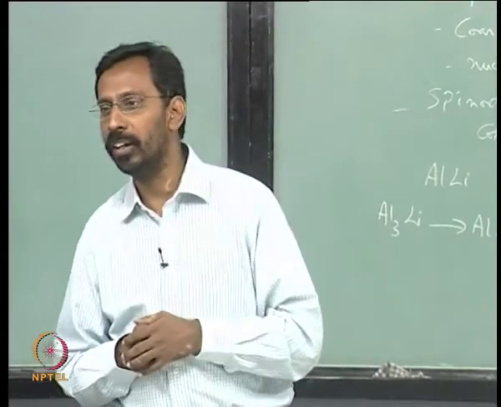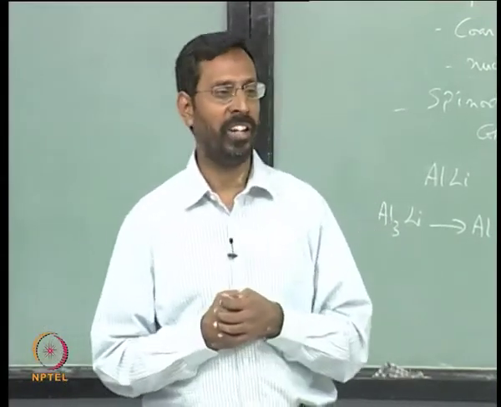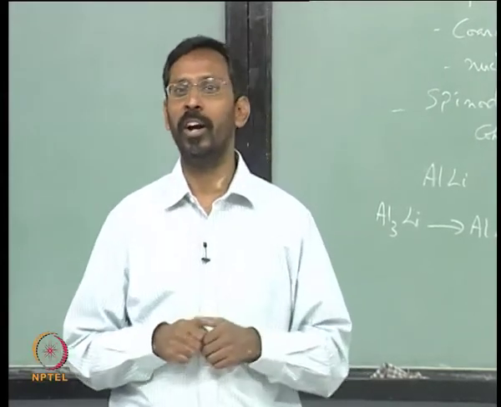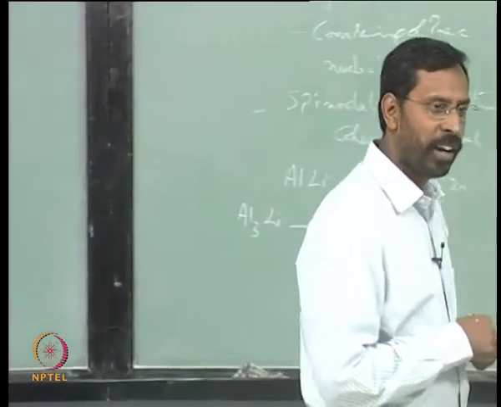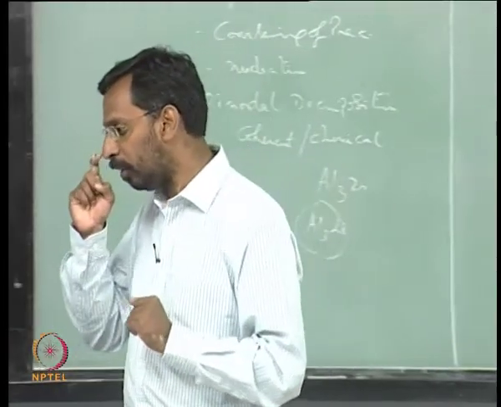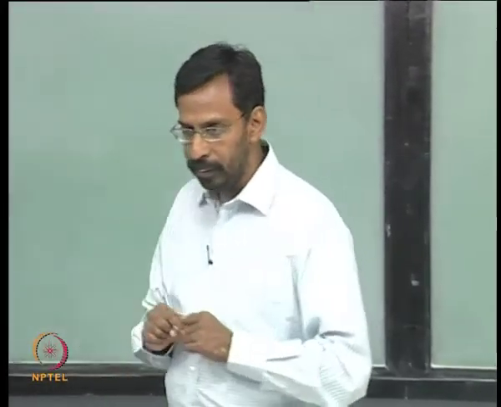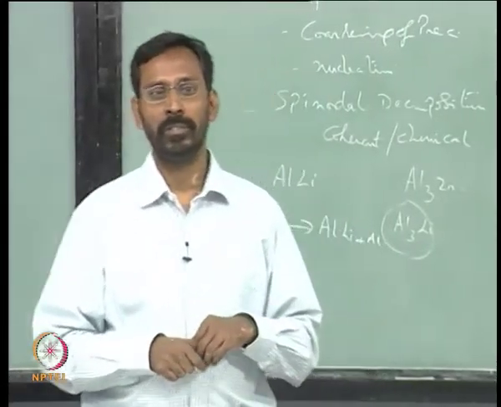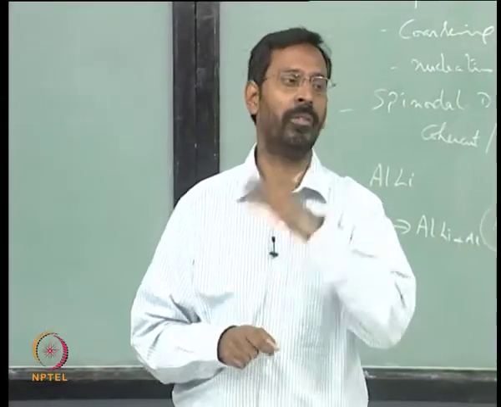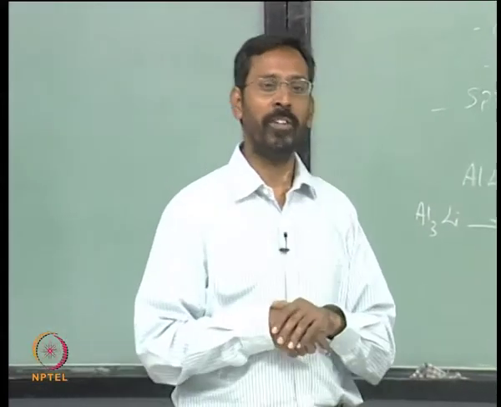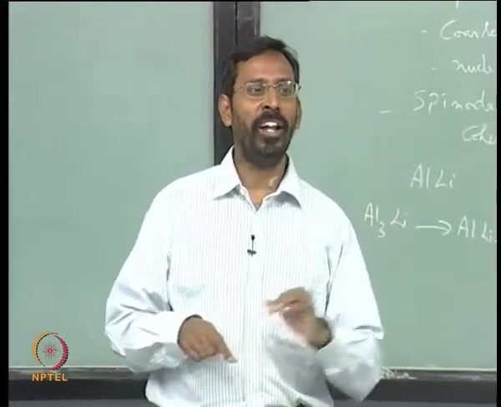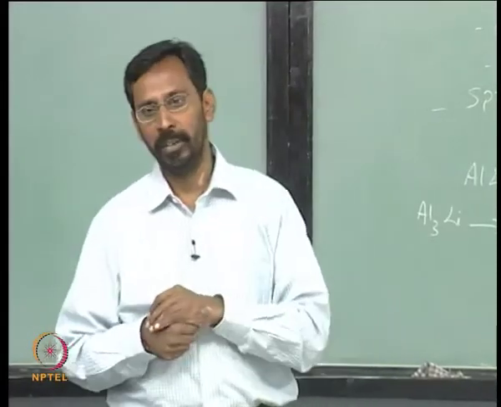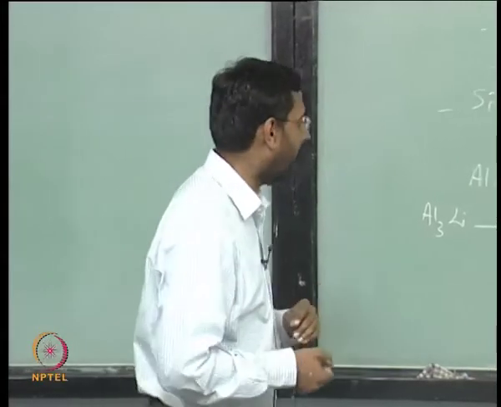I want you to think about it and come back in the next class and tell me why it is so. Why is the Burgers vector in an ordered structure larger? For example, if I take an FCC structure, what is the Burgers vector in an FCC structure? a/2 <110>, am I right? Now you look at a/2 <110> in an ordered FCC structure and in a disordered FCC structure, and tell me what it would be. Think about it, I will leave it to you.